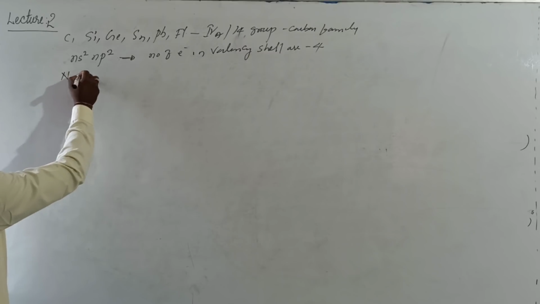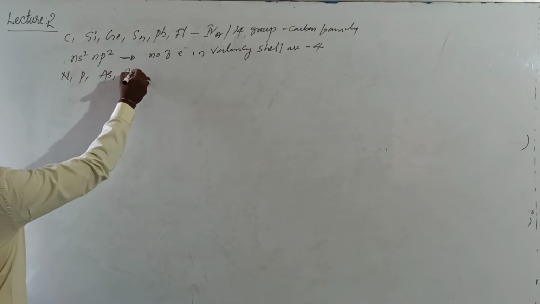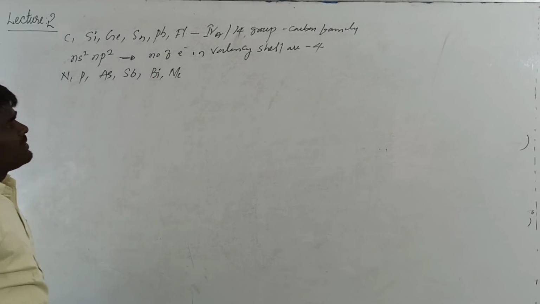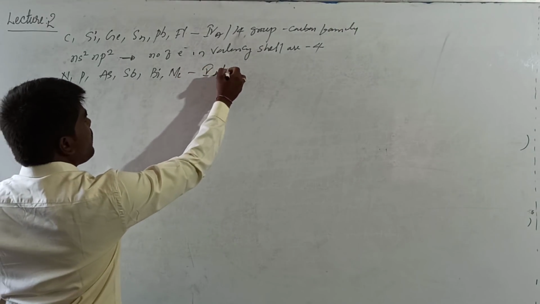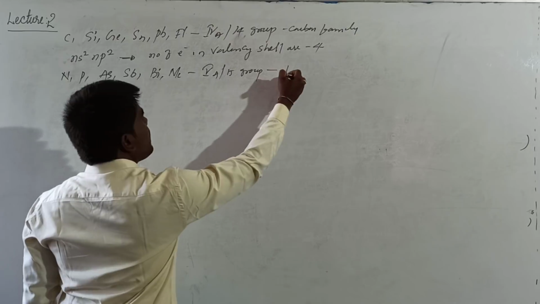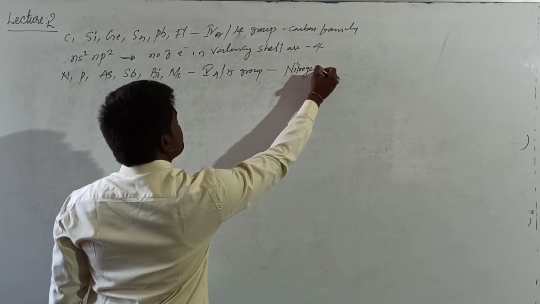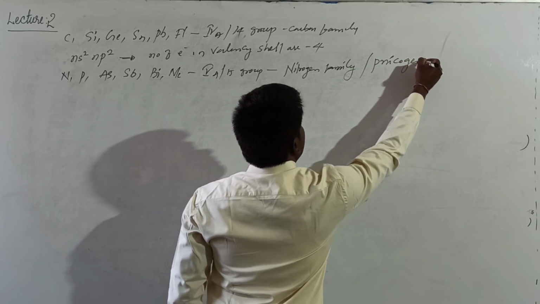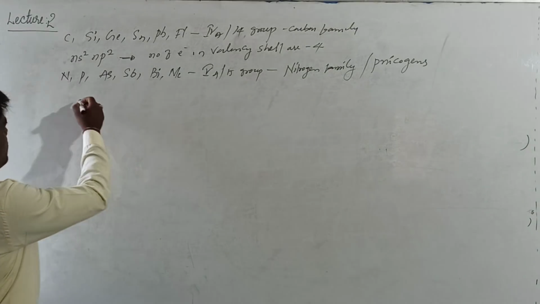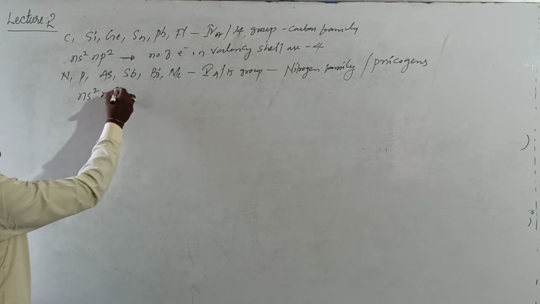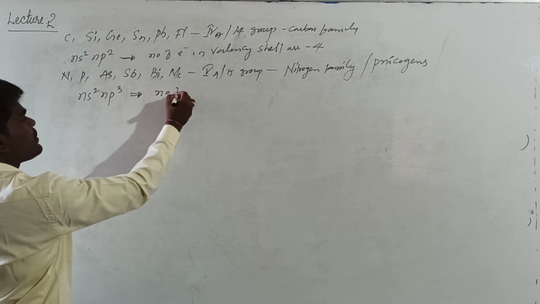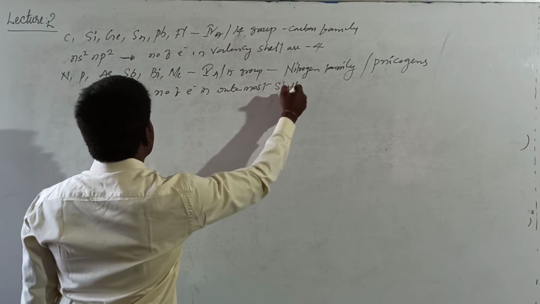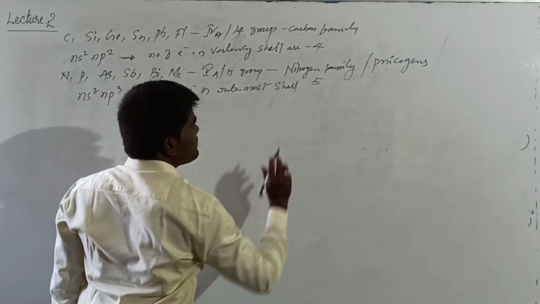Next, nitrogen, phosphorus, arsenic, antimony, bismuth and moscovium are included under 5th A or 15th group. These are also called nitrogen family, or pnicogens, and their general valence electronic configuration is ns2 np3. How many electrons are there in the outermost shell? 3 plus 2 will be 5, right?